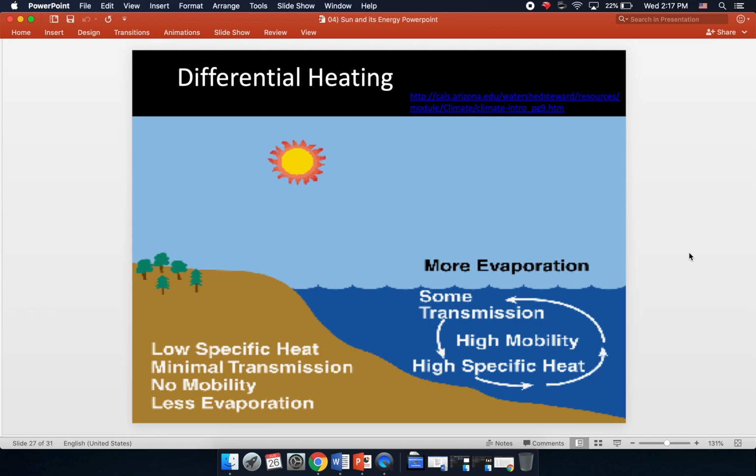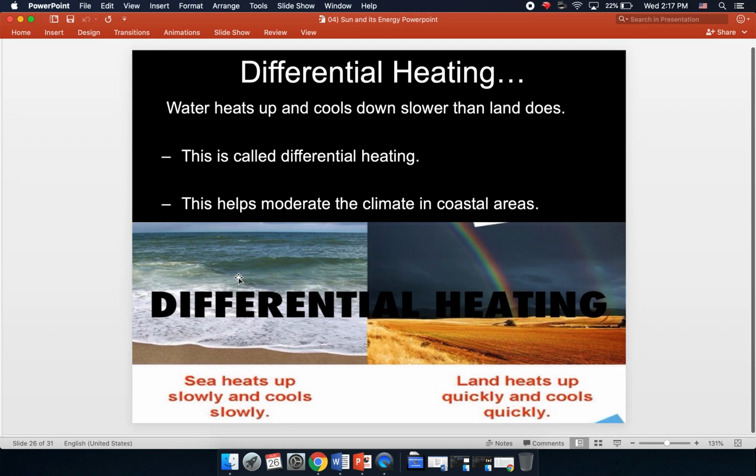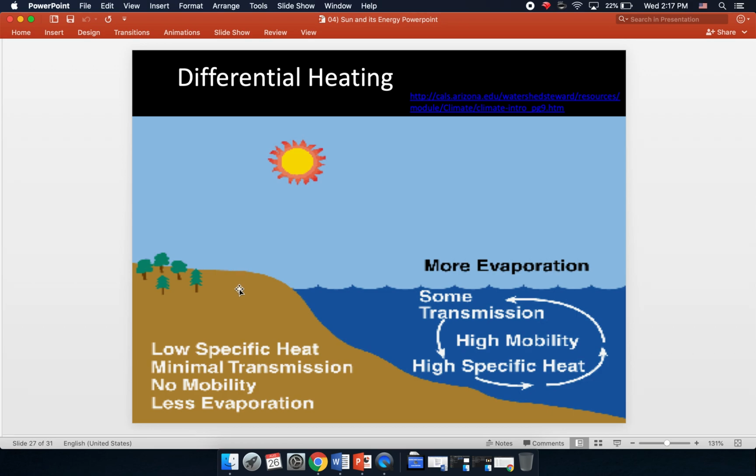Water heats up and cools down slower than land does, okay? Land does not circulate the way water does. So the surface of the Earth is going to get hotter quicker than the water does, and it's going to cool off quicker than the water does. So the Earth is not circulating. You'll know this if you ever go outside, even on a hot day. If the ground felt warm, you don't have to dig very far before the soil is going to feel kind of cool down in there. So you don't have the energy being transferred down to the deeper parts of the soil.